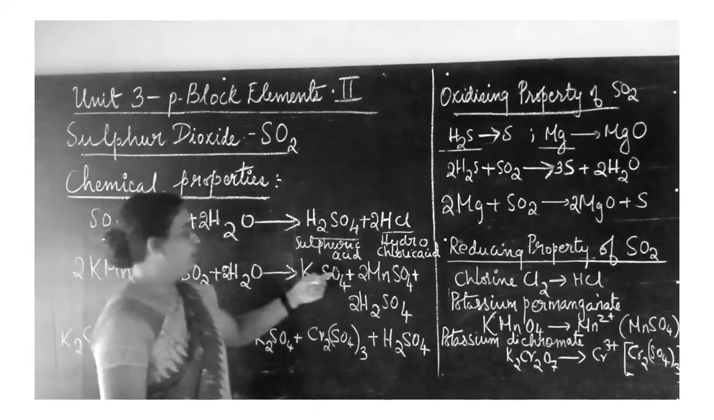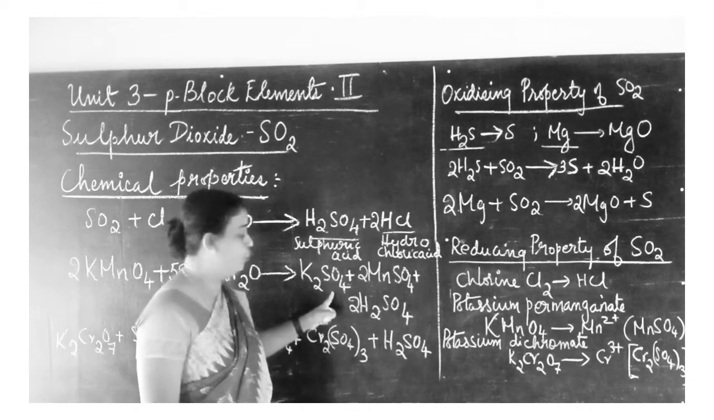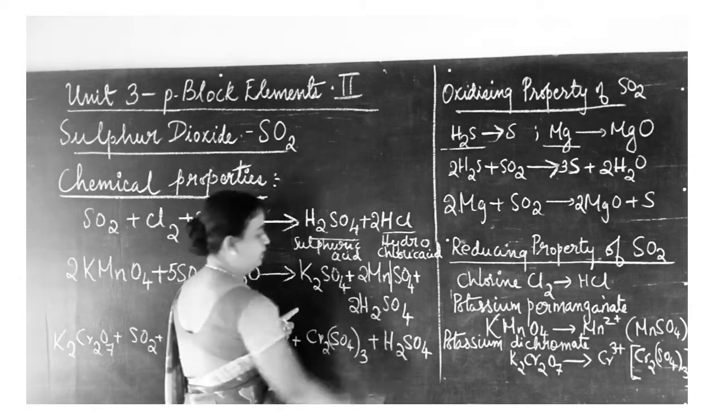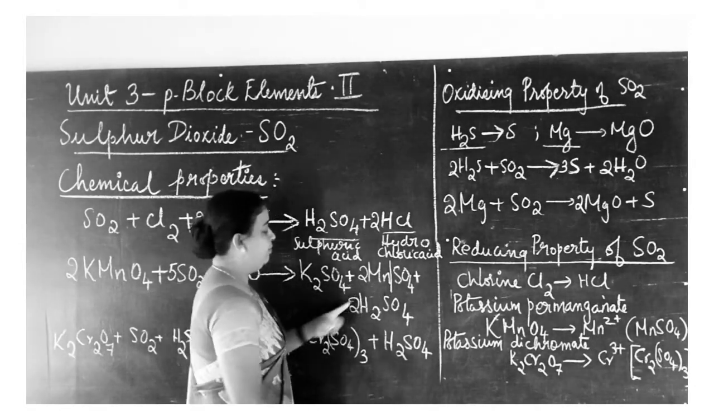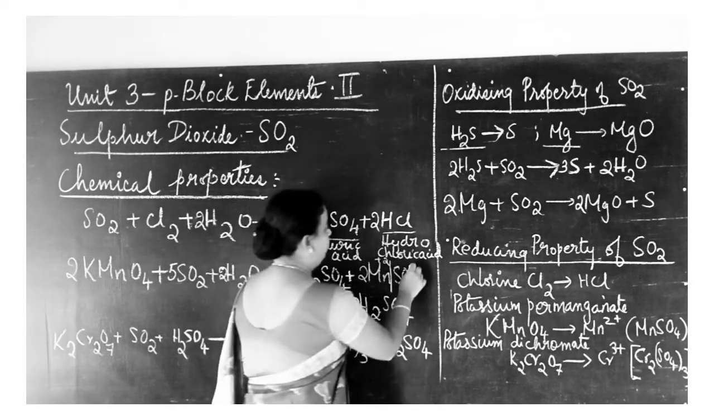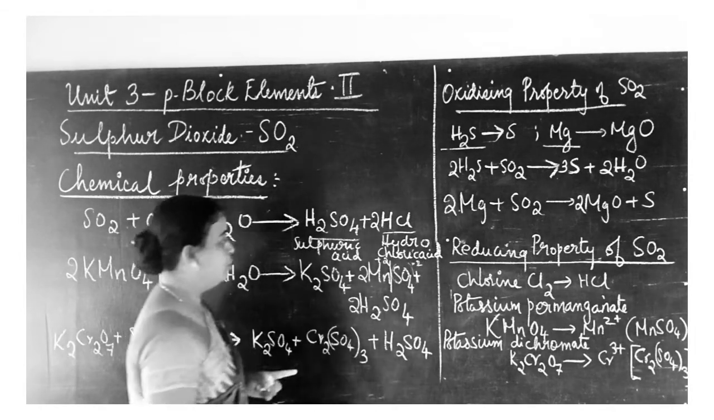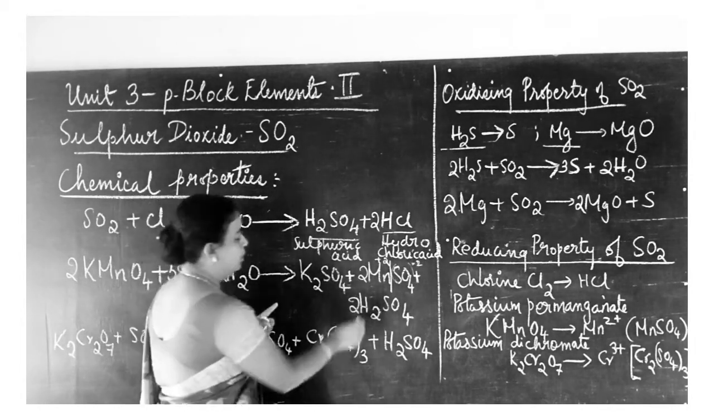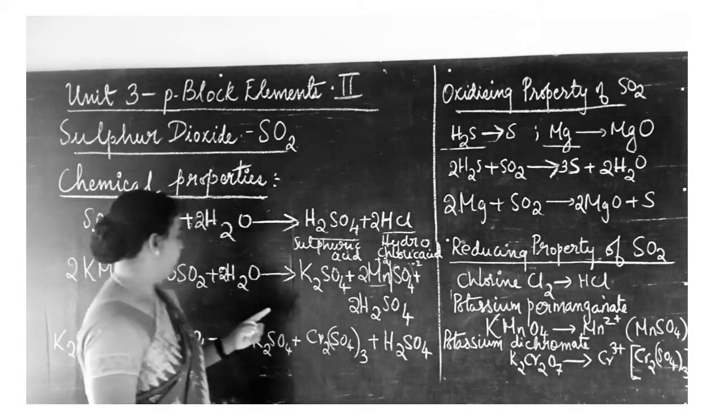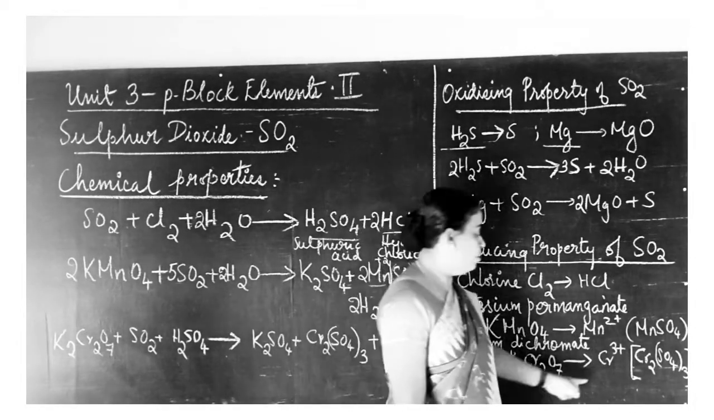So from this reaction it is clear that potassium permanganate is reduced by sulfur dioxide to give manganese sulfate MnSO4, along with potassium sulfate K2SO4 and sulfuric acid H2SO4. When we split this MnSO4, the Mn will be of +2 oxidation state and SO4 will be of -2 oxidation state. So the oxidation state of manganese is +2, so that's why it is Mn2+.